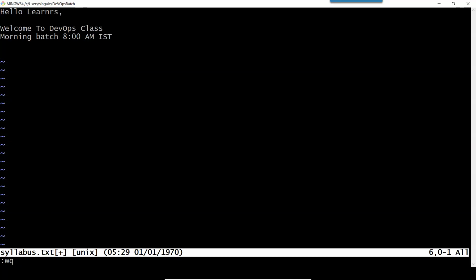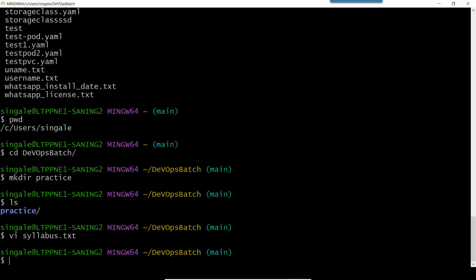So I have added 3 lines of code. If I am adding WQ, it means write and quit. As soon as I press enter, I have written those changes in my file and I have quit that file. So now you can see I came back to my previous screen. So it is very simple.